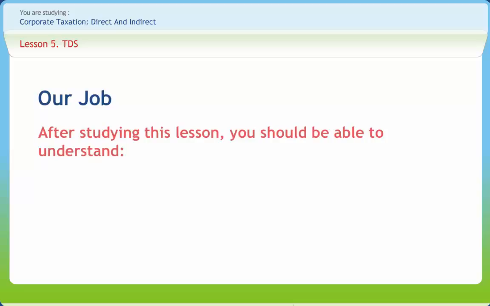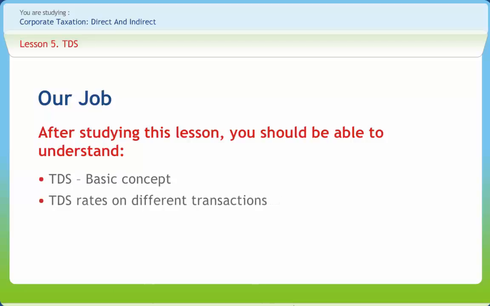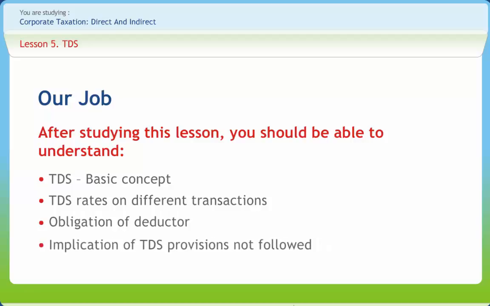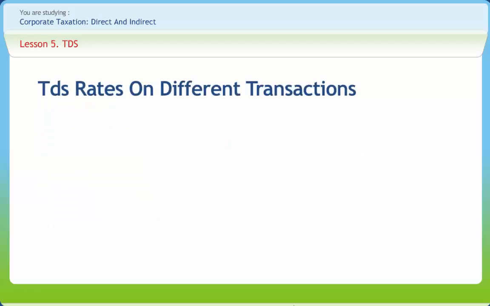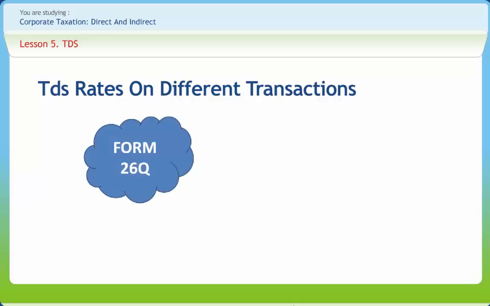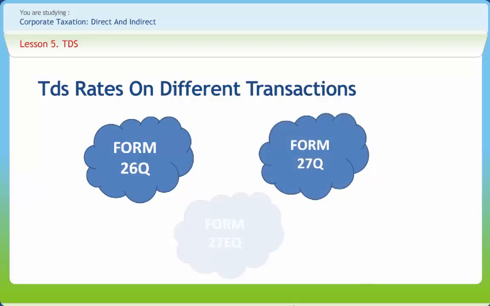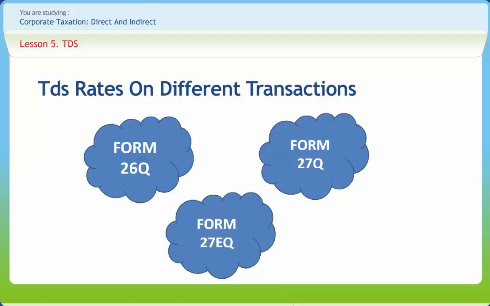After studying this lesson, you should be able to understand TDS basic concept, TDS rates on different transactions, obligation of deductor, implication of TDS provisions not followed. Now let's discuss TDS rates on different transactions. It can be understood under following heads: Form 26Q, Form 27Q, Form 27EQ. These all have their own tax rate with regards to different nature of payment. We can study them in detail in further discussion.